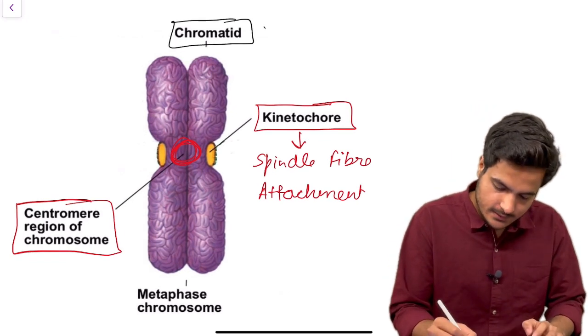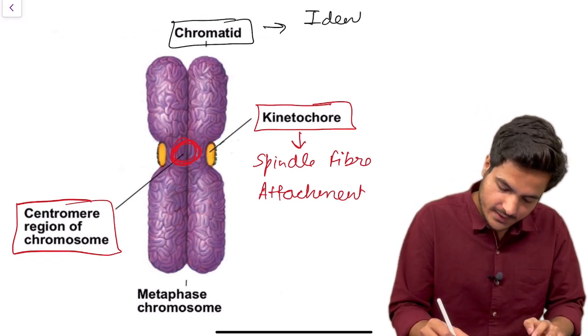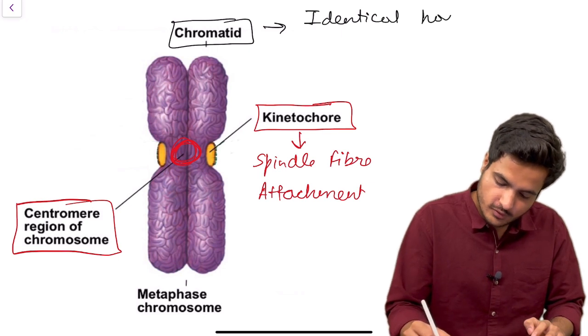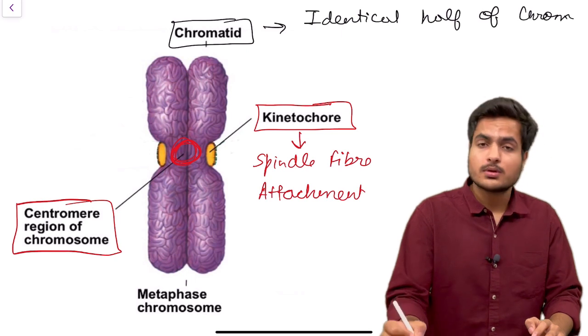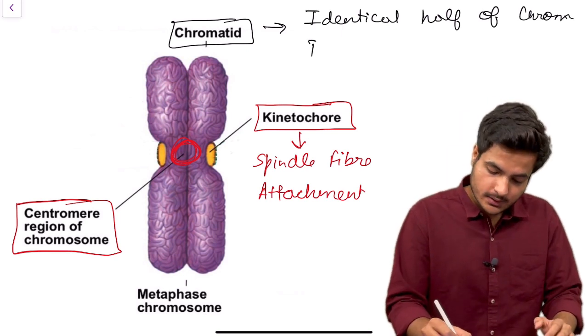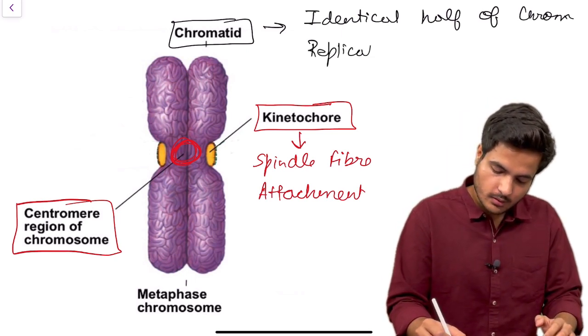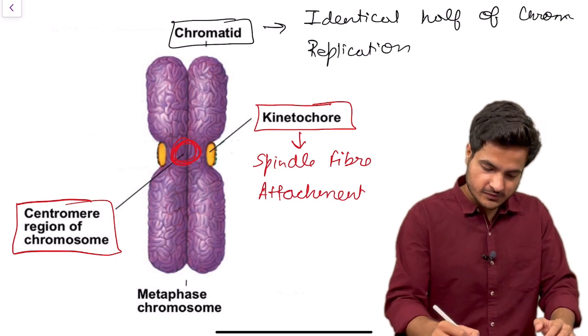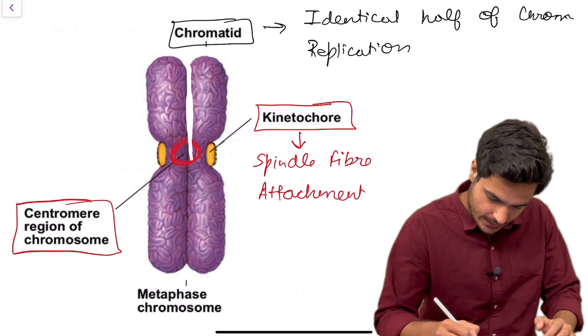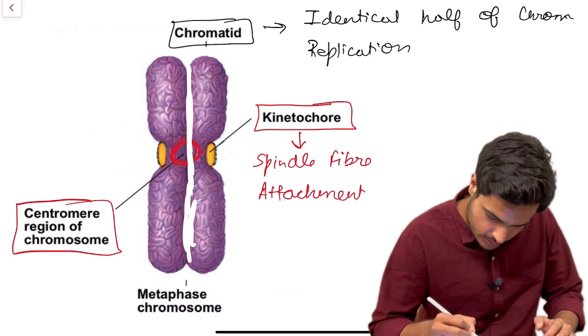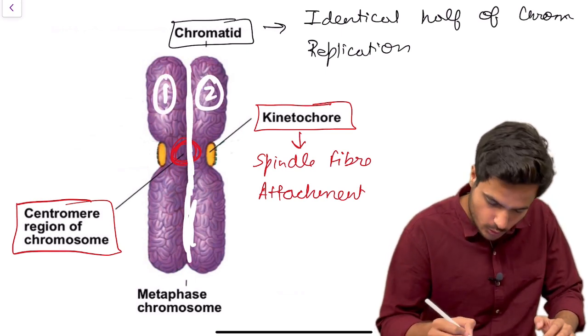Chromatid means the identical half of the chromosome that is made during the replication of the DNA. So if we split this chromosome from the center, if I draw a line through the center, there are one and second, two halves formed.